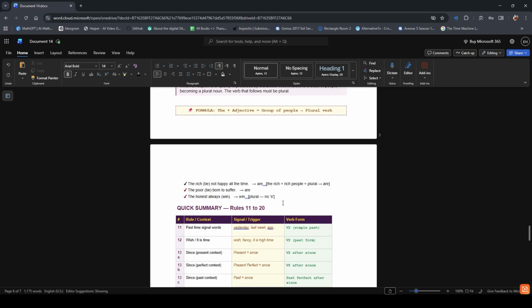Excellent work making it this far. Here is your summary table for rules 11 to 20. Take a screenshot of this. It is perfect for last minute exam revision.